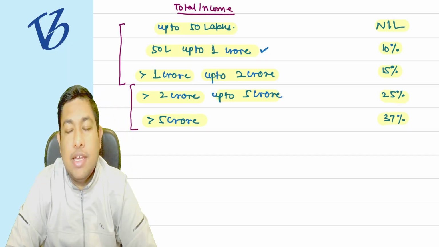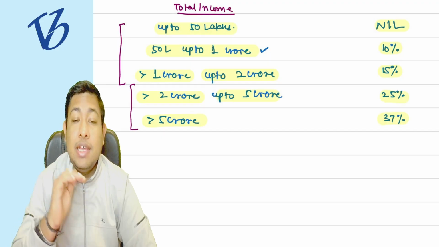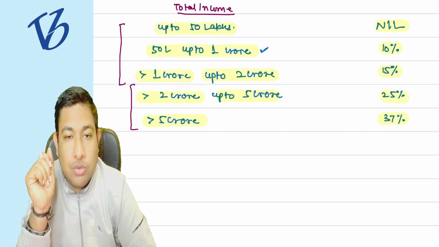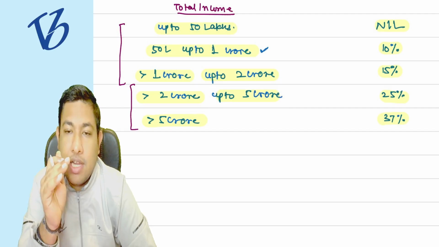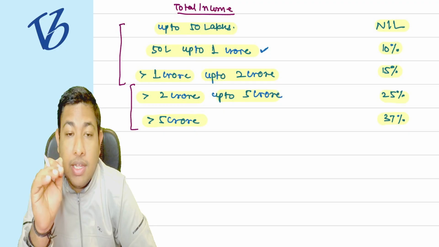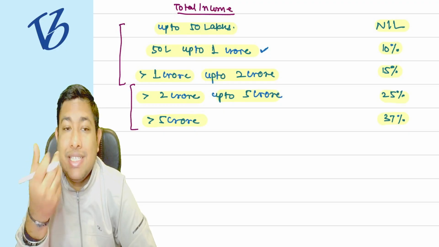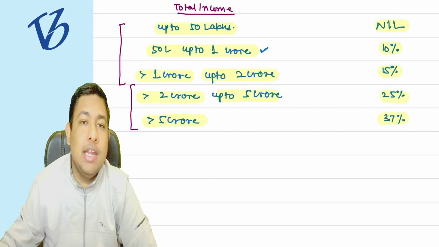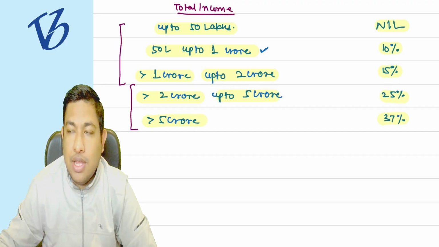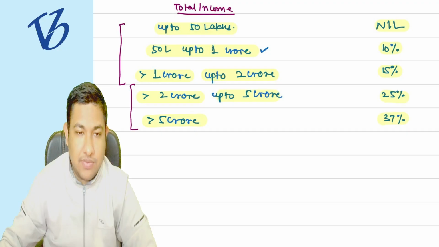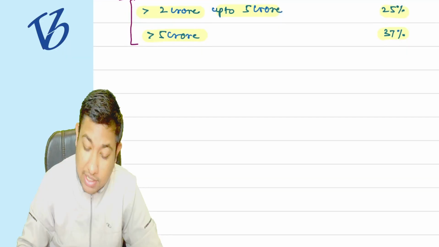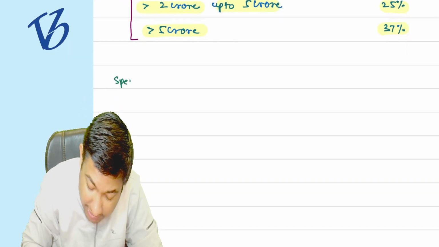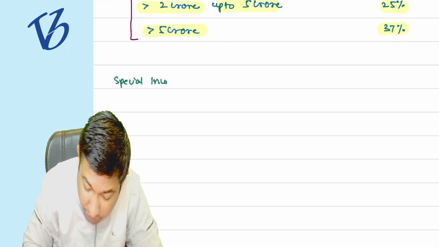If you are earning greater than 2 crore rupees, then there is a bifurcation that you have to make. Now you have to understand what the bifurcation is. Before understanding the bifurcation, first understand that there is a concept called special income.